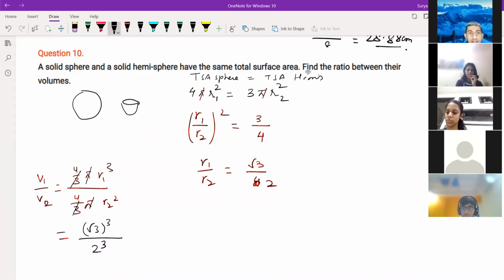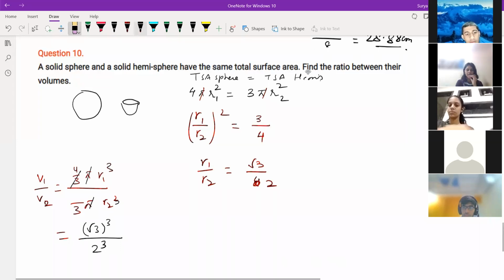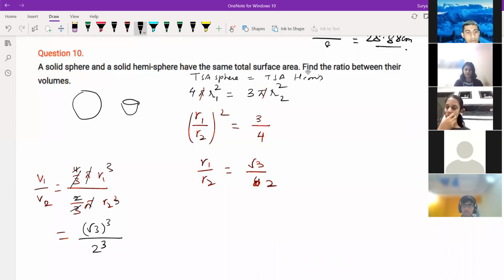It's a hemisphere, so 2 by 3 pi r cube below. The 3 will get cancelled, 2 2s are 4, we can cancel. So 2 will come here and this becomes 3 root 3 divided by 4. This is the answer, 3 root 3 is to 4.